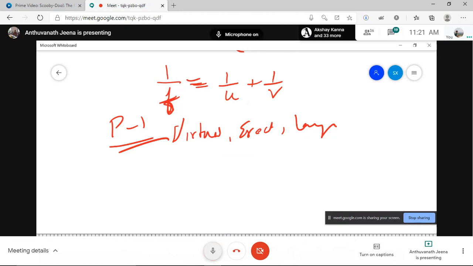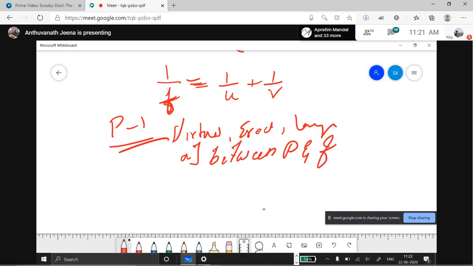Can anybody answer before giving me the choices? Between P and F. Between P and F, that is A. Then B, at the center of curvature. The object will be at the center of curvature. C.